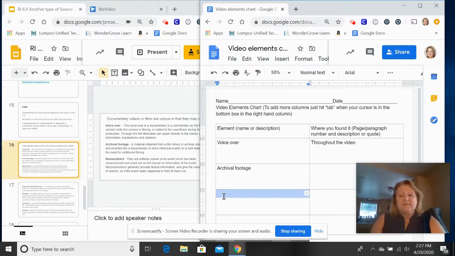Then we had reenactment. So a reenactment is, as the examples that I gave were in a crime show, for example. You can't really kill somebody if you're talking about a murder mystery. So you have to reenact it and pretend like it's happening. In this particular video, we had no reenactment.